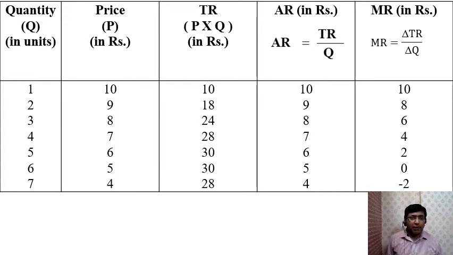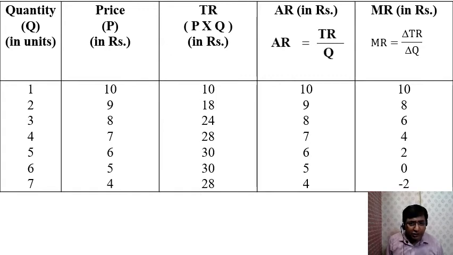If you analyze the table, you'll come to know that when the customer purchases 1 unit of the commodity, the price is 10 rupees per unit. When the customer purchases 2 units of the commodity, the price falls to 9 rupees per unit. When the customer purchases 3 units, the price falls to 8 rupees per unit, and so on. But remember this thing, as a monopolist, you will have to reduce the price, but you cannot reduce the price beyond a particular level.